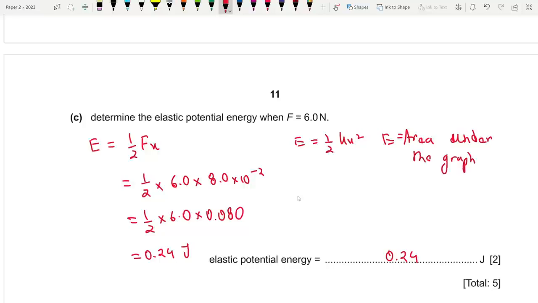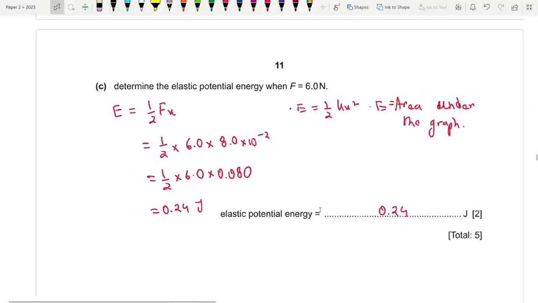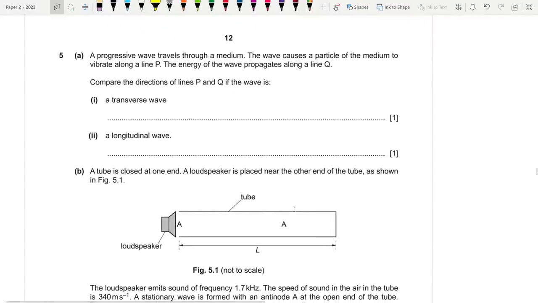It's up to you guys what you want to go. You have multiple routes open, okay? Let's move on to question number 5 then. We have 3 questions left.